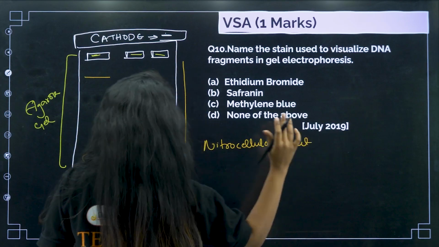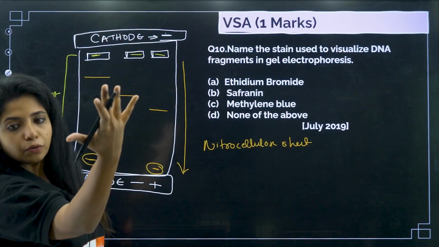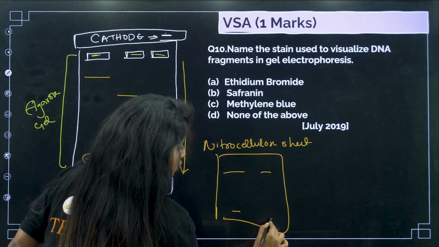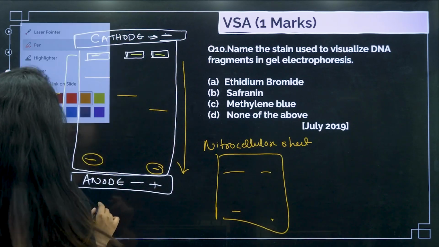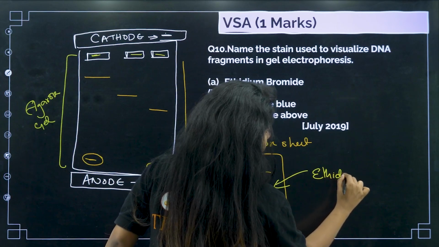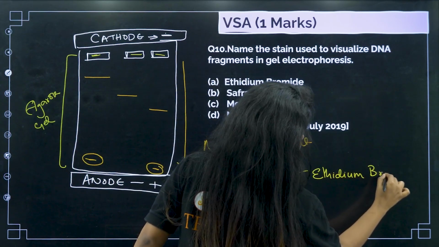Nitrocellulose sheet. And then I put it over here, and then I have it over here. Okay, this is the sheet. I have my DNA now transferred over here. It is still not visible. What do I do? I treat it with a stain which is known as ethidium bromide.